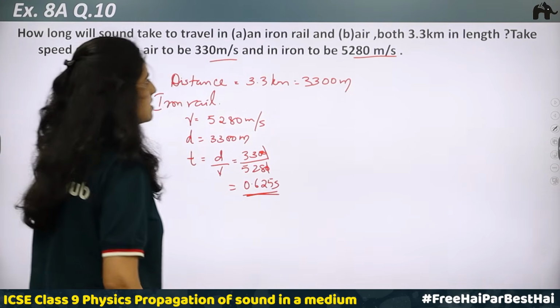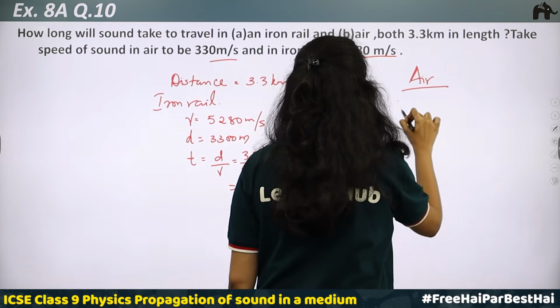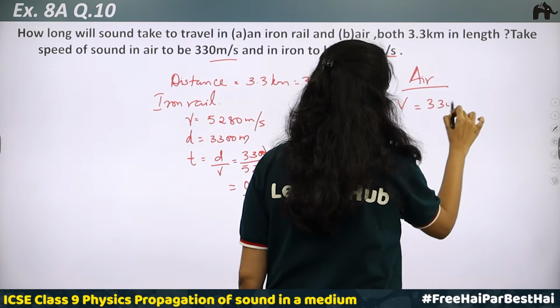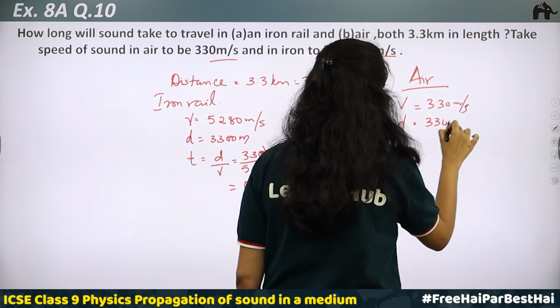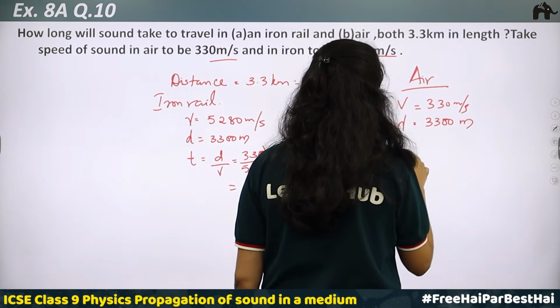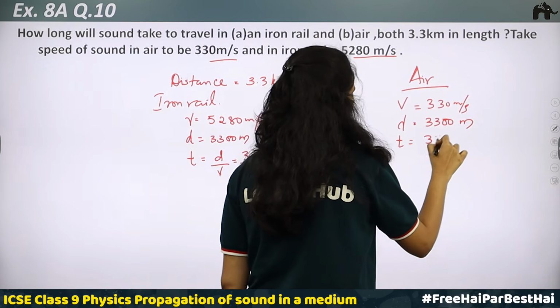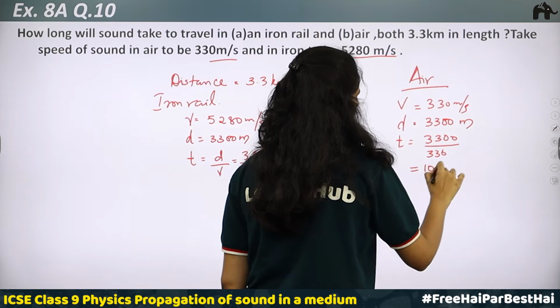Next, in case of air, we are going to find, speed is equal to, in case of air it is 330 meter per second. Distance is equal to 3300 meter. Then time will be equal to distance by speed, which is 10 seconds.